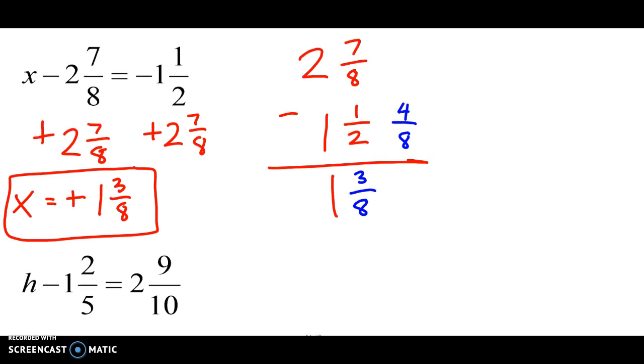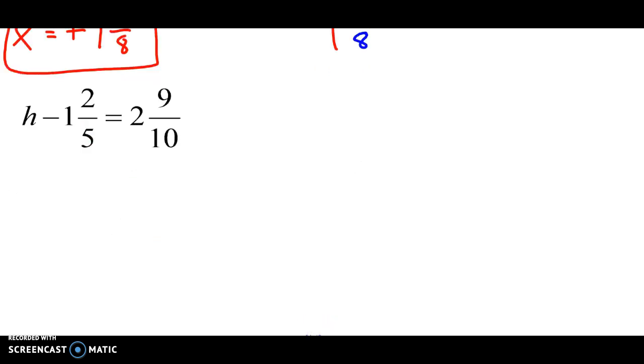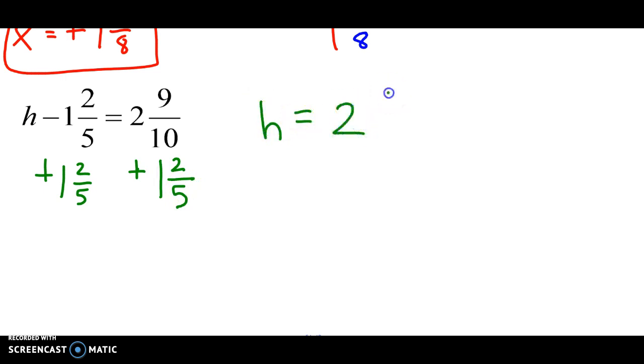We've got one more example to look at. Here we have to add to undo the subtraction, and thankfully for us, now they are both positive. So we just get to do normal addition. The only time we don't do addition is if we have a positive and a negative number. So now we have h equals 2 9/10 plus 1 2/5.